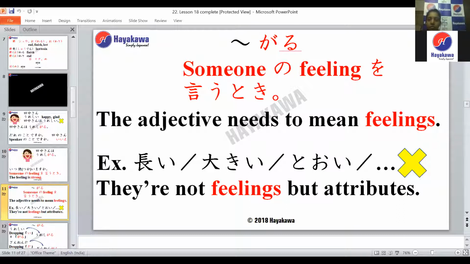Okay, any doubts? Sensei, can you please repeat it once again? You got disconnected, or I don't know whether it is my internet connection. So what I'm trying to say is, when we use garu, we are talking about expressing someone's feeling, right? So the adjective needs to mean feelings. It cannot be any other adjectives. For example, you have adjectives like nagai, oki, toi, right? All these are not feelings but attributes, so we can't use them with garu, because when we use garu, we are trying to express someone's feelings. All right, any doubts? No, sensei.